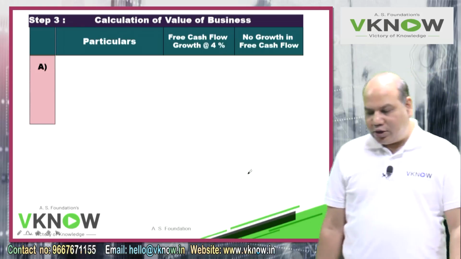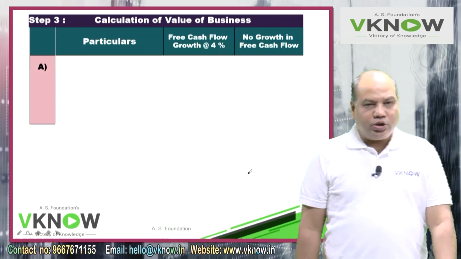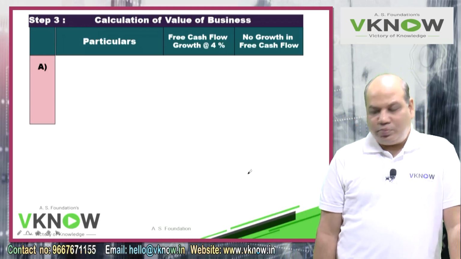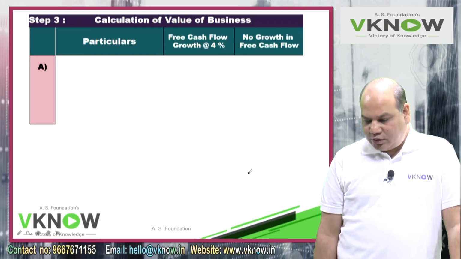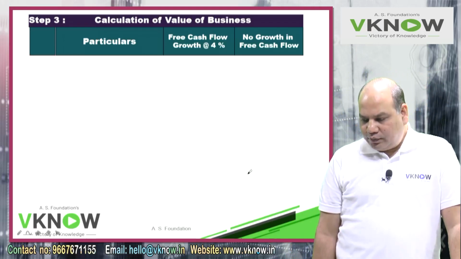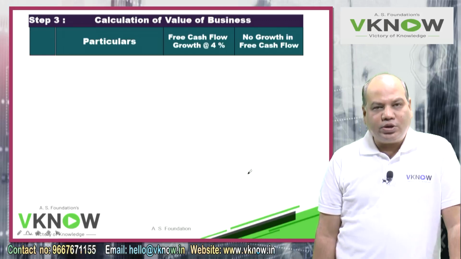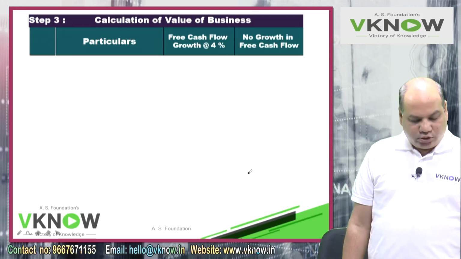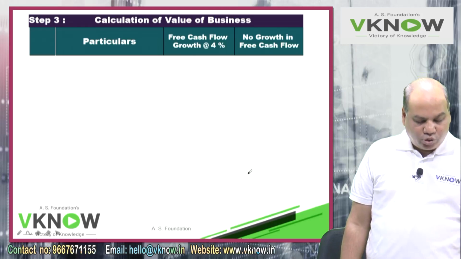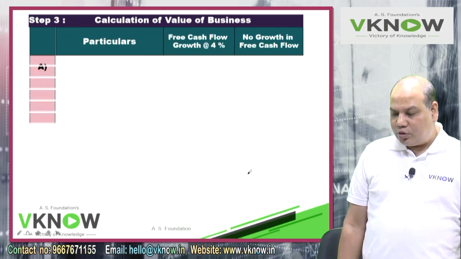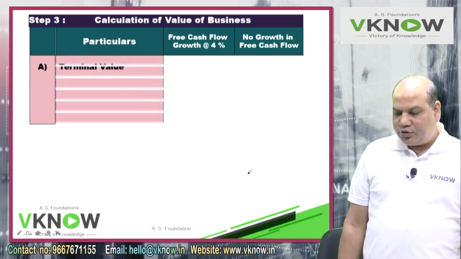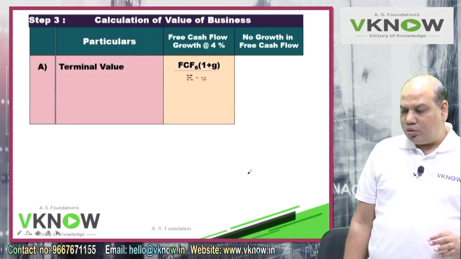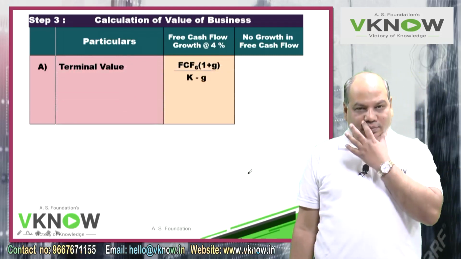So step number 3, write down calculation of value of business. Calculation of value of business, serial number, particulars, free cash flow growth at the rate of 4% and no growth in free cash flow. Question says it can either grow at 4% or no growth at all. So let us solve by both the methods. First, point A, write down terminal value. Terminal value means value at the end of 6th year.